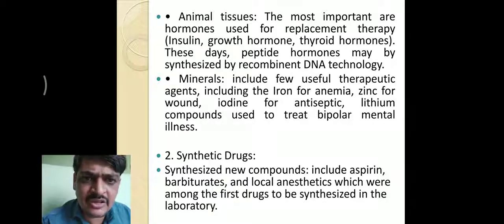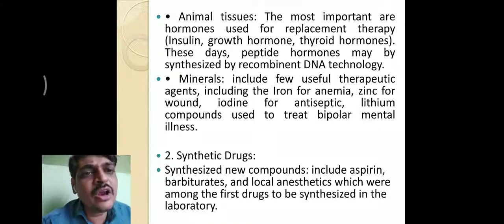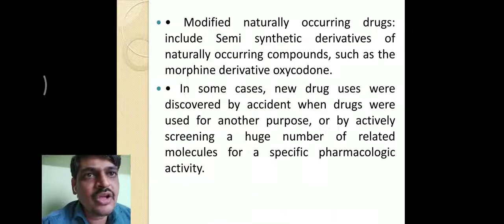Then second, synthetic sources of drugs or artificial sources of drugs. Synthesized new compounds include aspirin, barbiturates, or chemical compounds, local anesthetics. These are all synthesized or chemical compounds. They are synthesized in laboratories.